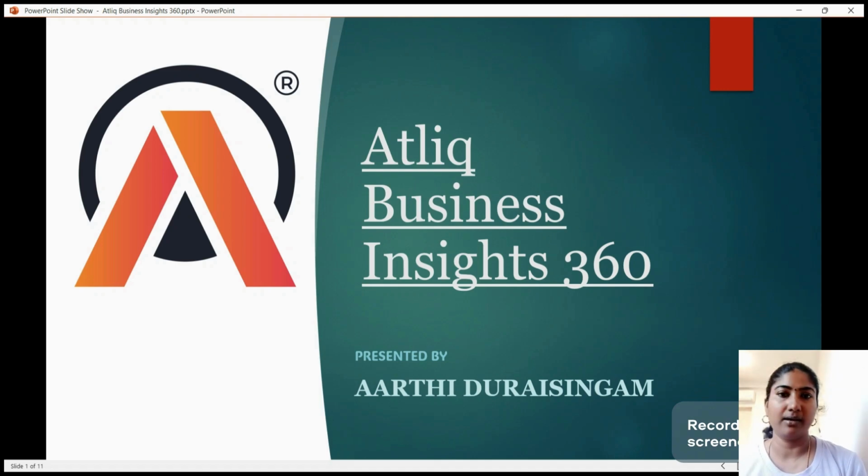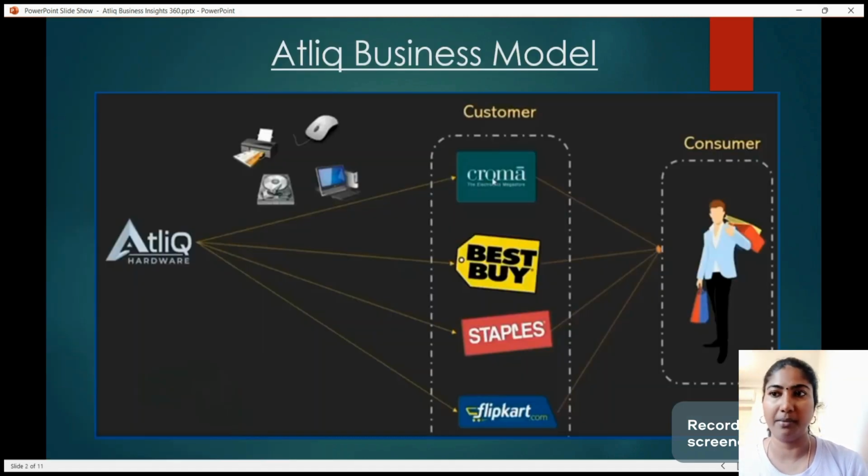Let's explore AtliQ's business model. AtliQ sells its hardware components to the end consumer through customers like Chroma, Best Buy, Staples, Amazon, Flipkart, and so on. And they have three channels to sell their products to the end consumer: retailer, direct channel, and distributor channel.